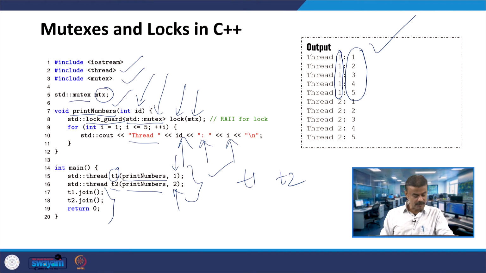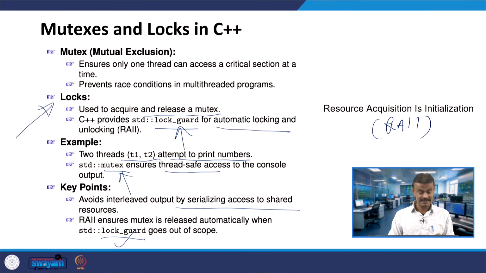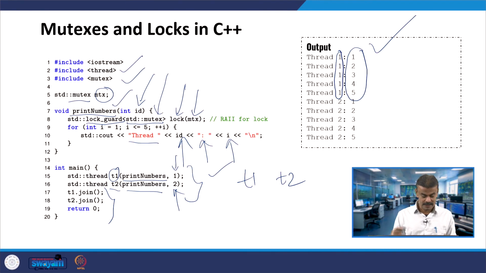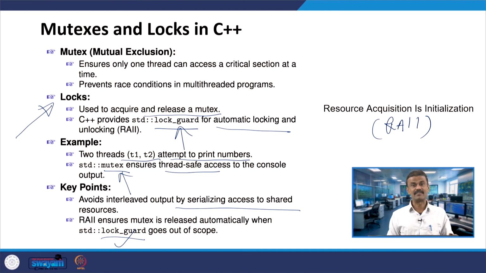For that, at line number 8 you have the mutex. This std::mutex, with the scope resolution operator, is exactly what we are using here. It is useful for thread-safe access, and it prints the numbers one by one, in the sense of thread by thread. First thread T1 and then T2 we have got. In some compilers T2 first and then T1 next. This is also possible.